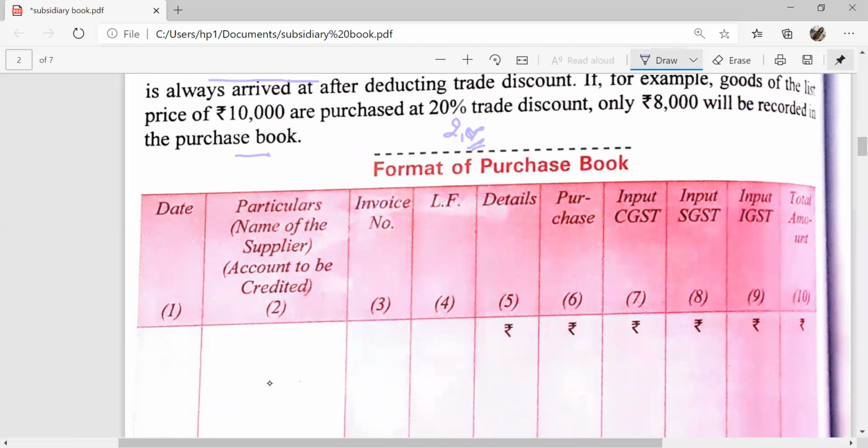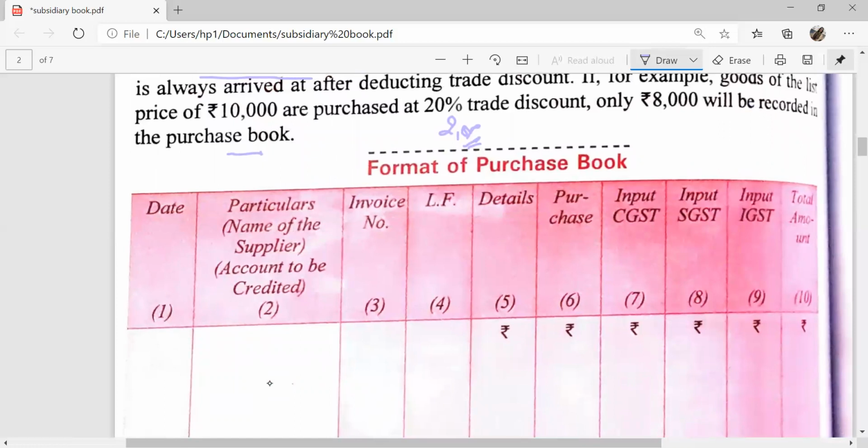Ledger folio means the page number of the ledger. Then details, purchases, input CGST and input SGST. Whenever the goods are purchased within a state, then input CGST and input SGST apply, and input IGST if the firm purchases the goods from outside the state. And in the last column, the total amount.